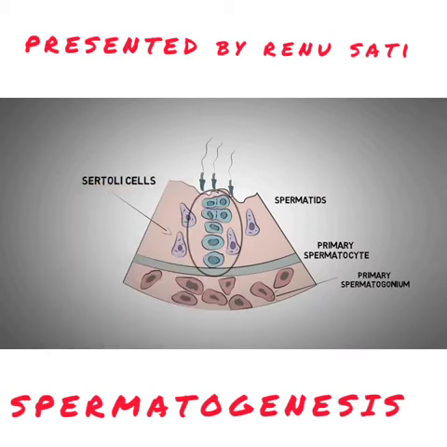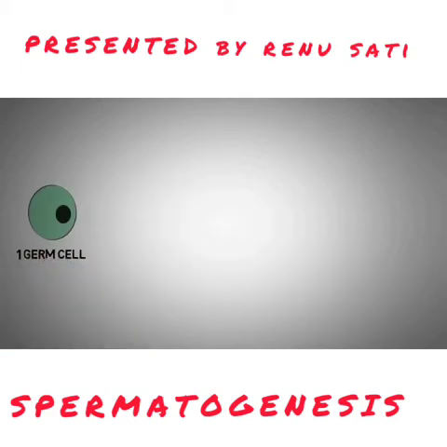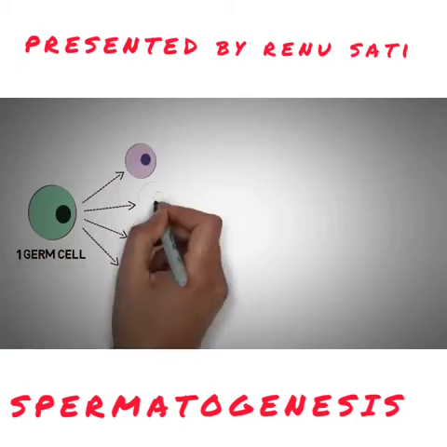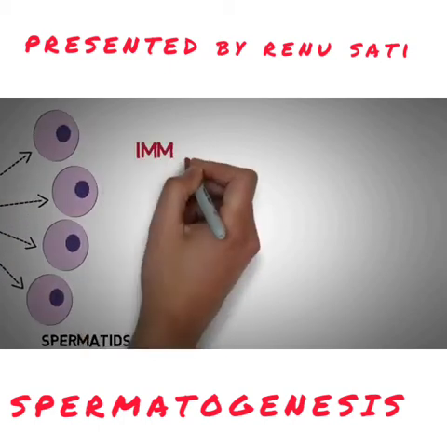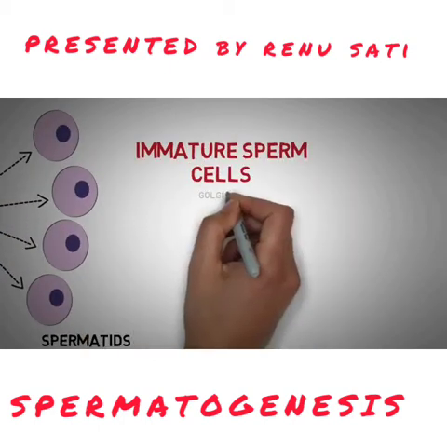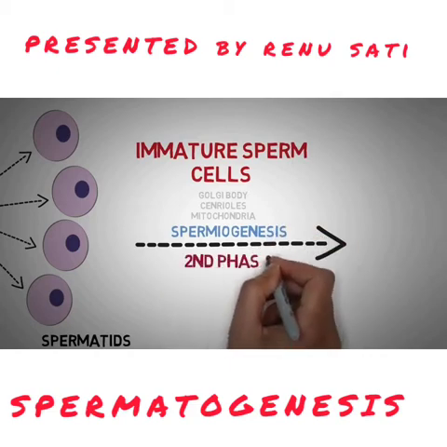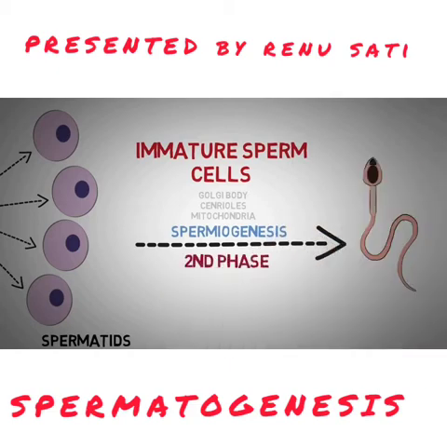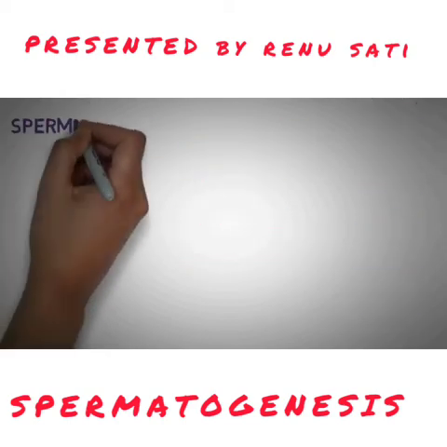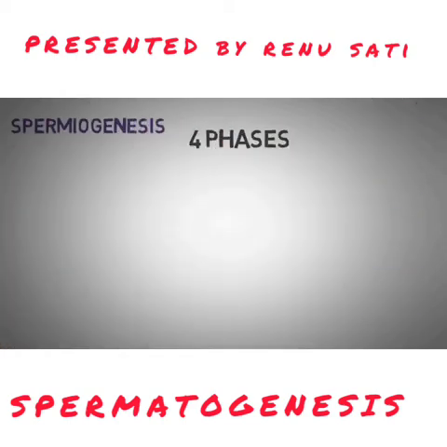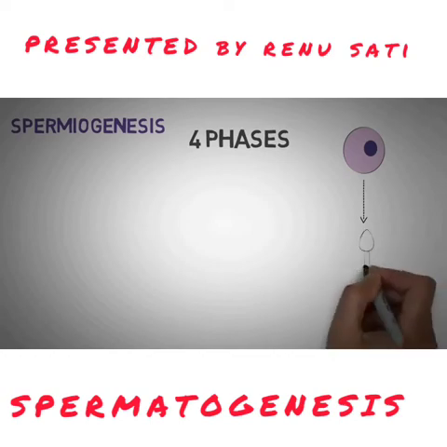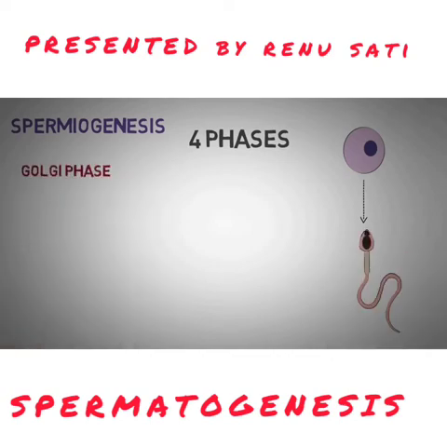sperms. So generally primary spermatocytes convert into secondary spermatocytes forming the spermatids, and the differentiation takes place, but that differentiation forms the immature sperm cells which have the Golgi body, centrioles and mitochondria, and will go for spermiogenesis, that is the second phase, where differentiation takes place, while the Golgi bodies are forming the acrosomes, and these acrosomes are very important for the penetration of the sperm into the egg cells.